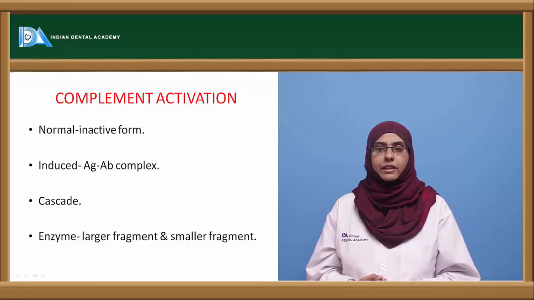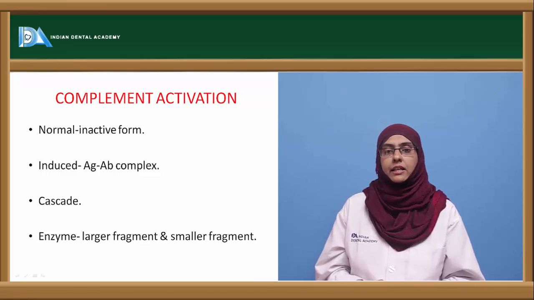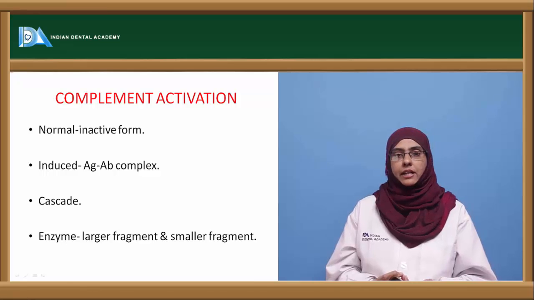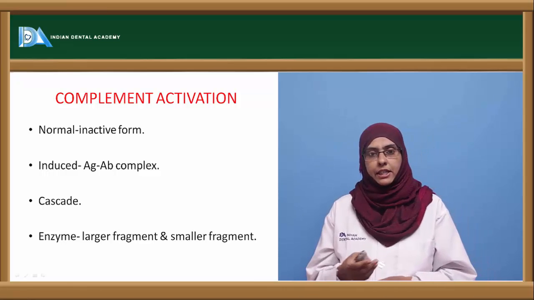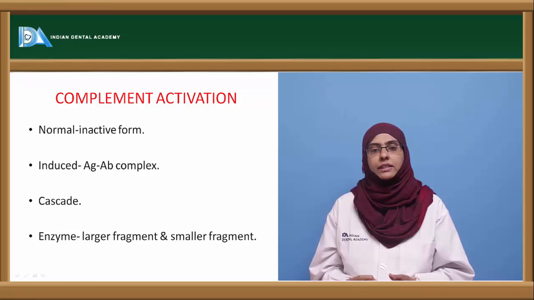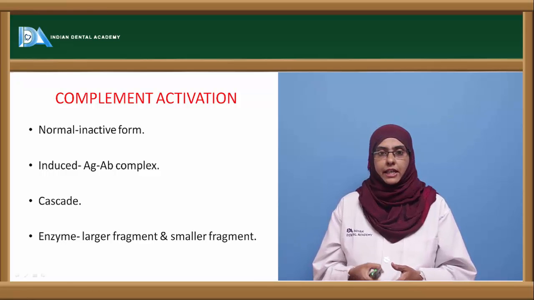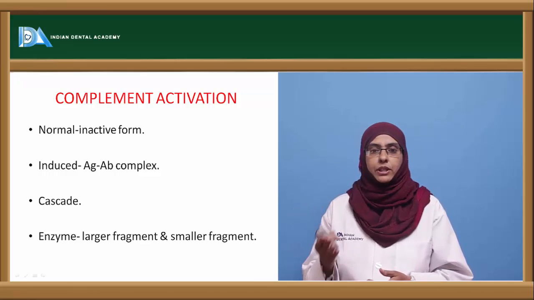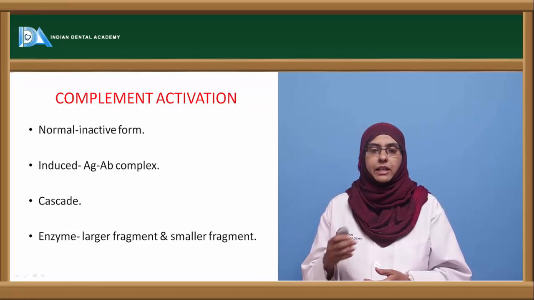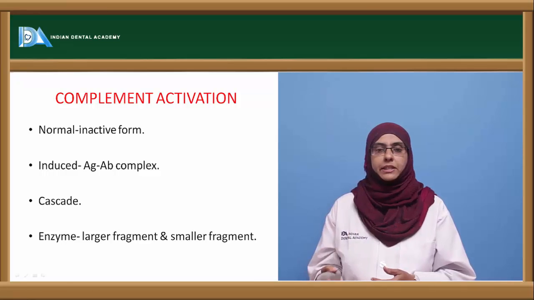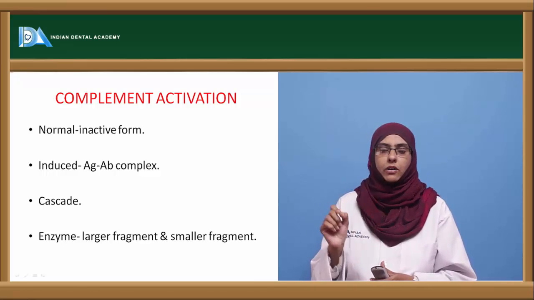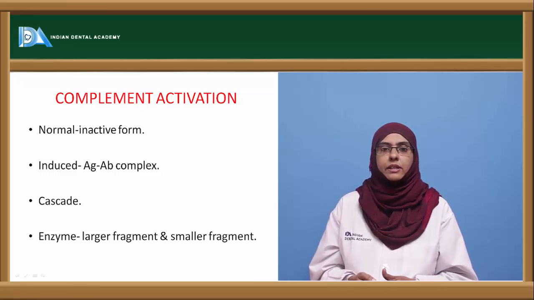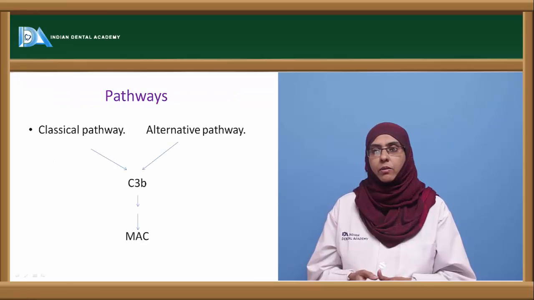So complement activation: how are they activated? Usually these complement proteins are present in inactive form, and they are induced only when there is an antigenic challenge and an antigen antibody complex is formed. The nature of it reacting is called a cascade reaction, and these complement proteins act as enzymes to cleave the other protein into a larger fragment and a smaller fragment. Once they become enzymes, they are usually represented with a bar on top. That is, C bar means that it has become an enzyme to cleave another important component of the complement protein.